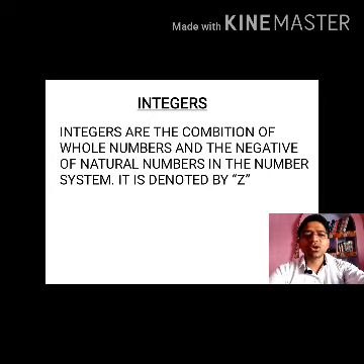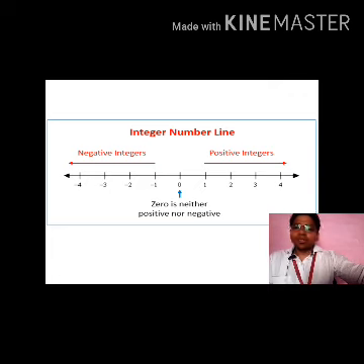Integers are the combination of whole numbers and negatives of natural numbers in the number system. It is denoted by the symbol Z. That means if we take our whole set of whole numbers and include all the negatives of natural numbers, it becomes the set of integers. Let's present them on the number line. 0 will be in the middle, and on the right side of 0 there will be all positive integers, and on the left side of 0 there will be all negative integers.